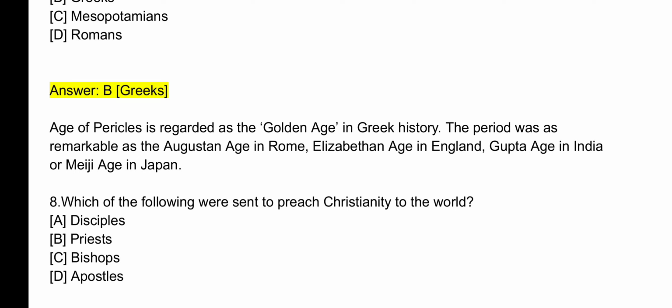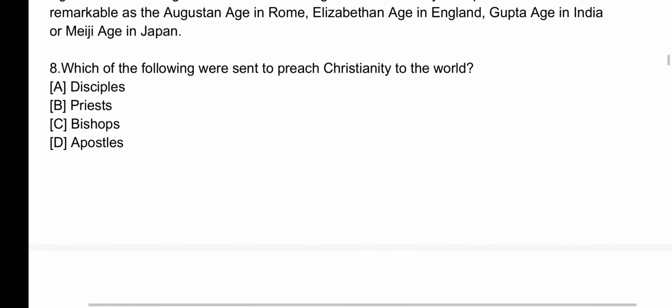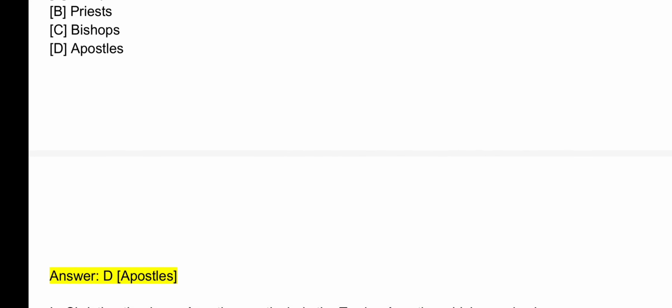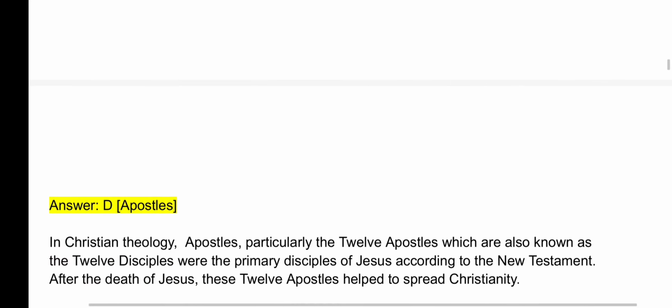Question number 8. Which of the following were sent to preach Christianity to the world? The answer is D. Apostles. In Christian theology, apostles, particularly the 12 apostles, which are also known as the 12 disciples, were the primary disciples of Jesus according to the New Testament. After the death of Jesus, these 12 apostles helped to spread Christianity.